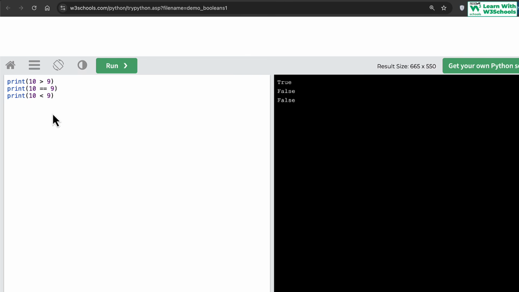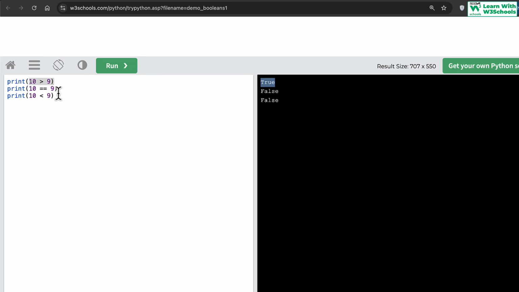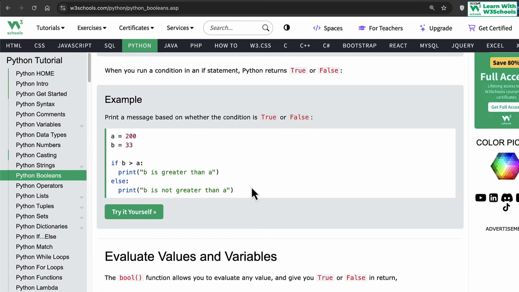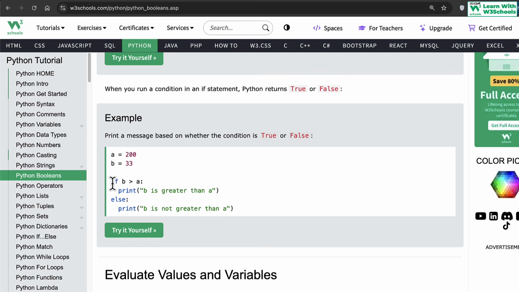So once you execute the code, you start to get an output. The first one: yes, 10 is greater than 9, so a Boolean value is returned, which is true. 10 is not equal to 9, hence we get a false value. Again a boolean value, so the system understands this is a boolean value, and similarly 10 is less than 9, again we get a false boolean value. So booleans are basically always returning true or false for us. These boolean values we primarily use with if statements. Again, we're going to talk about if statements a little bit later on. If statements basically allow us to evaluate a condition based on an expression. So this is actually an expression.